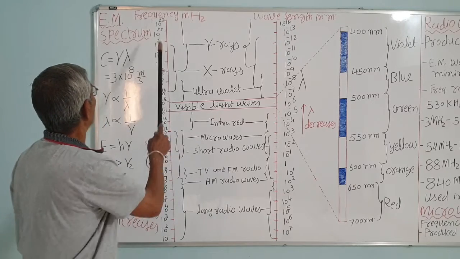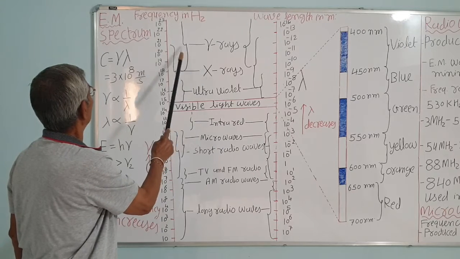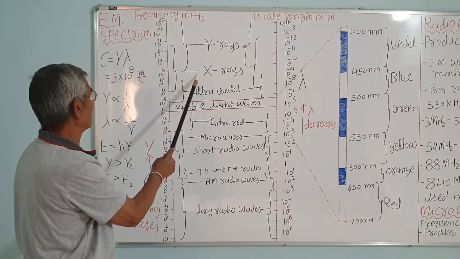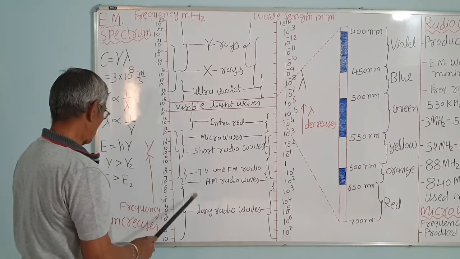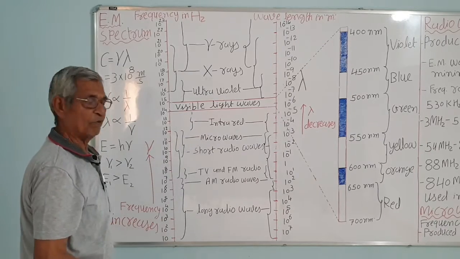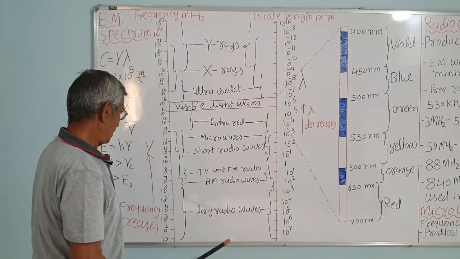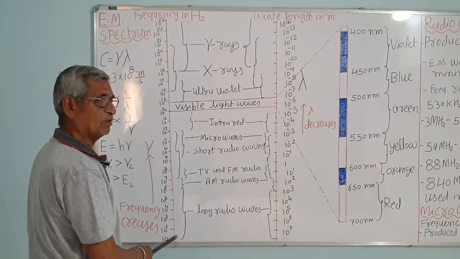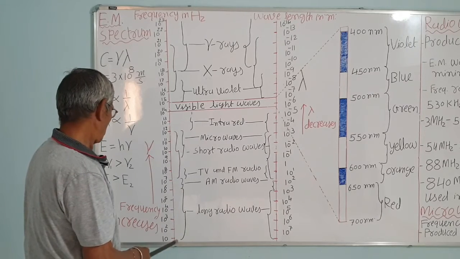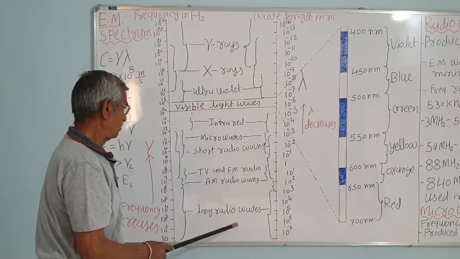So the energy of the gamma ray is maximum, since its frequency is maximum. Then X-ray, then ultraviolet ray, then visible light, then infrared. Minimum energy is of the long radio waves, maximum energy of the gamma ray. So the frequency of the long radio waves is minimum, and the wavelength is maximum, the longest waves.